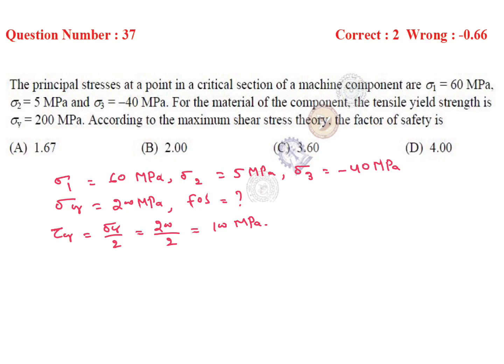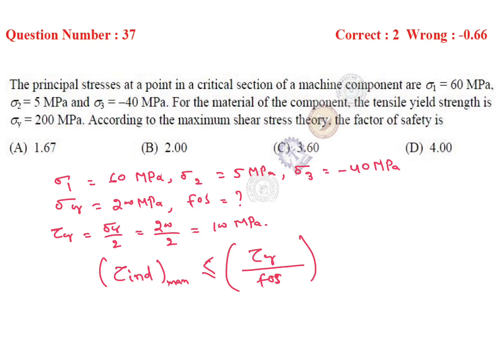So maximum shear stress theory we have to use. For maximum shear stress theory, the maximum value of induced shear stress should be less than or equal to yield shear stress divided by factor of safety for the safety of the component. It should be less than or equal to tau y divided by FOS, factor of safety. So from here we will get the value of factor of safety. First, maximum value of induced shear stress we have to calculate.